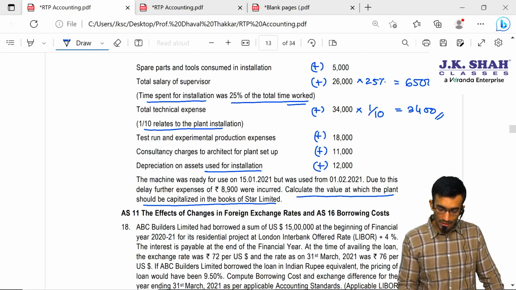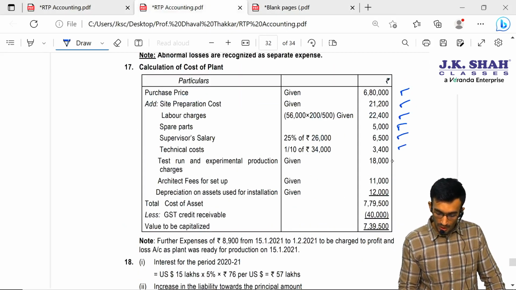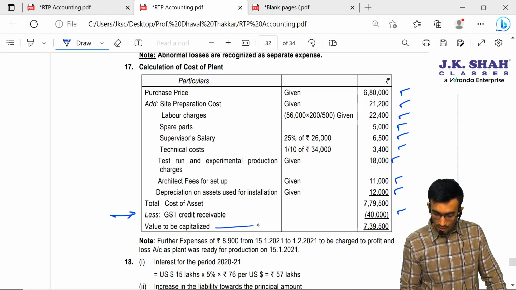So this 18, 11 and 12, all three amounts will be added. Last, they have deducted the GST credit receivable. So the value to be capitalized is 7,39,500.